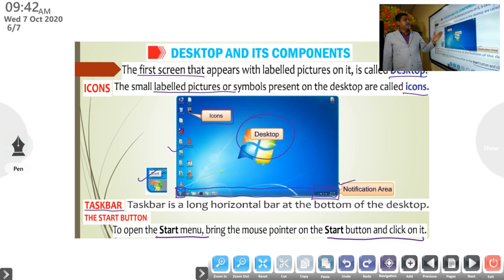After booting we get the desktop. There are a lot of components available: icons, taskbar, notification area and start button. All these things are included in the desktop area. In the next class we will discuss the details.